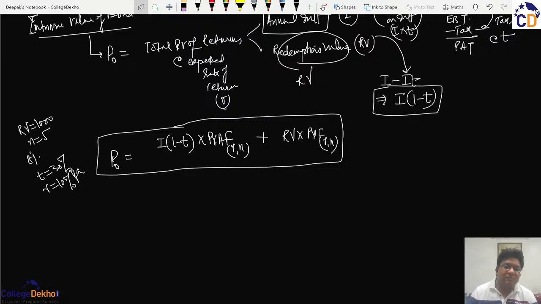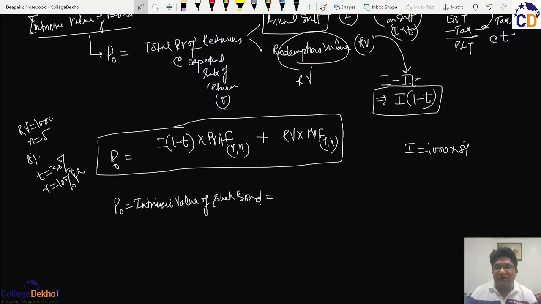In this case, the present value, that is the intrinsic value of such a bond, will be equal to I, and I will be equal to 1000 into 8%, which comes out to be rupees 80.